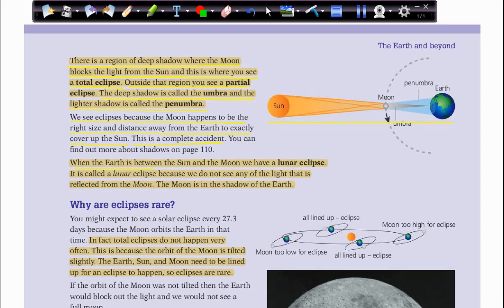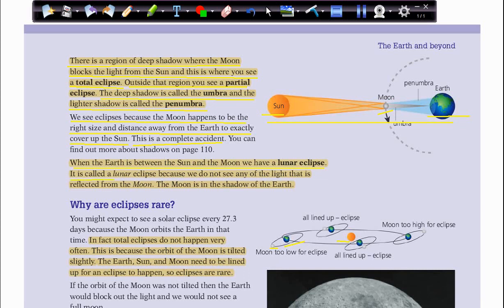When the earth is between the sun and the moon, we have a lunar eclipse. First we said when the moon lies between the sun and the earth, we call it a solar eclipse. But if the earth lies between the moon and the sun, we call it a lunar eclipse.